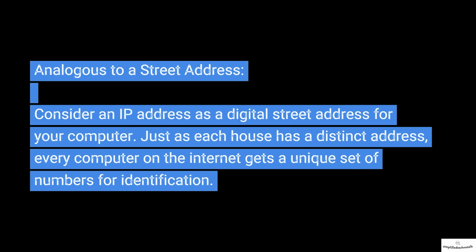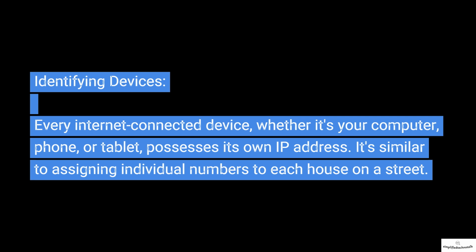5. Define IP address and how it is used. Analogous to a street address. Consider an IP address as a digital street address for your computer. Just as each house has a distinct address, every computer on the Internet gets a unique set of numbers for identification. Identifying devices. Every Internet-connected device, whether it's your computer, phone, or tablet, possesses its own IP address. It's akin to assigning individual numbers to each house on a street.